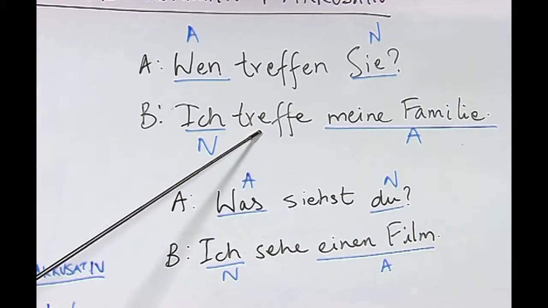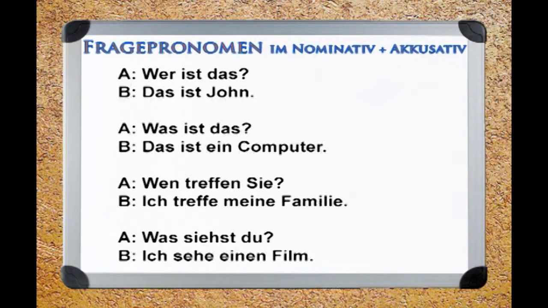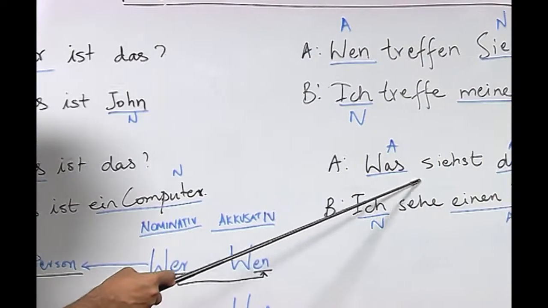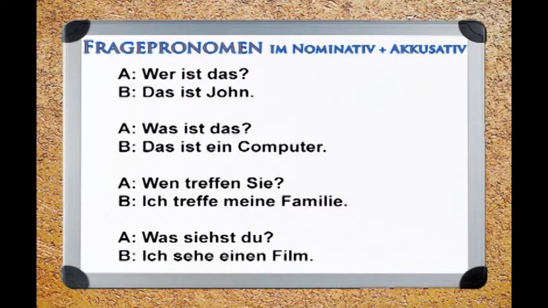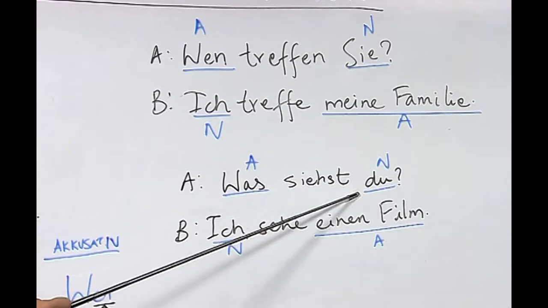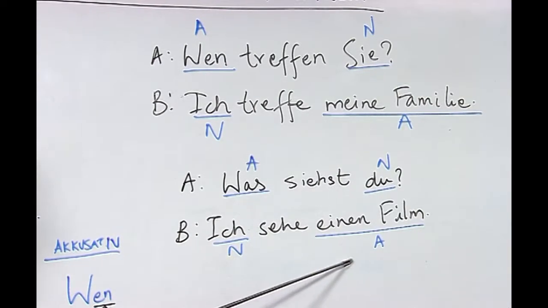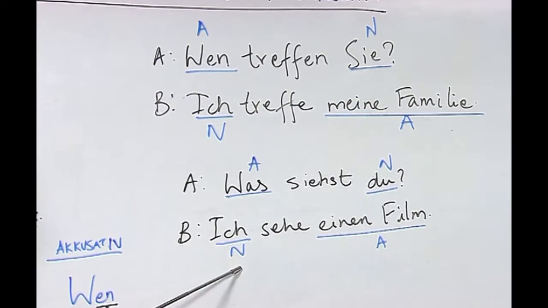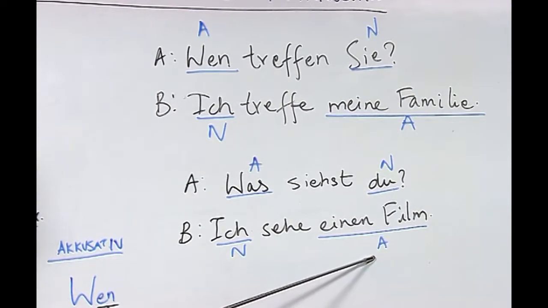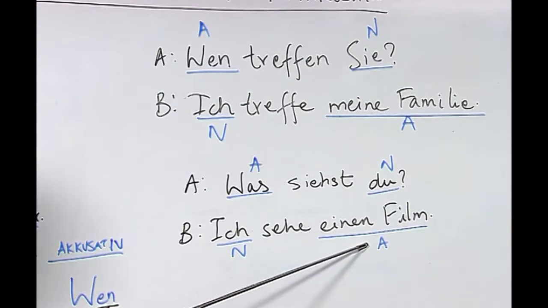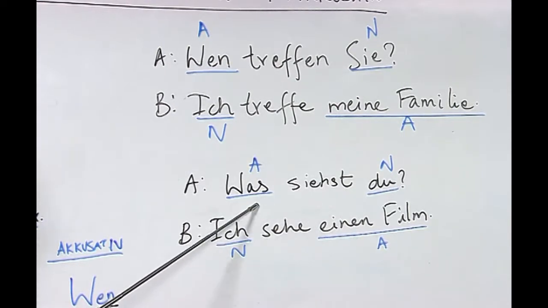Here the answer meine Familie is accusative, and nominative here is the pronoun ich, according to which the verb treffen is conjugated. So, if you can see, the nominative wer becomes accusative wen, and if you look at the W question was siehst du, here you can see that was is marked as accusative, and the pronoun du is here the nominative, which is marked as N, and the answer is Ich sehe einen Film. Ich is here nominative, einen Film is accusative, and here the noun einen Film actually refers to the question was.